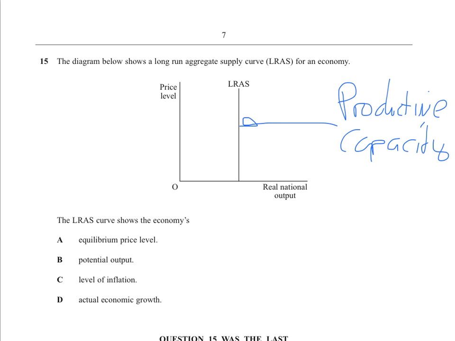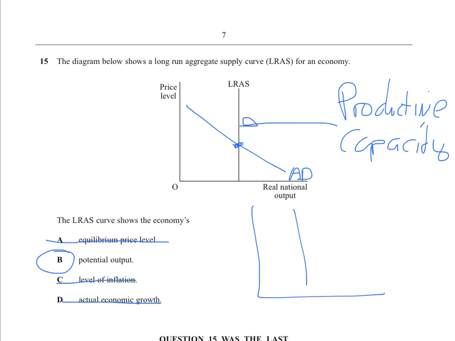There we are. Does it show an economy's equilibrium? No, to get an equilibrium, you need to have two lines. So you need an LRAS and an AD, and then the bit where they both meet would be the equilibrium. Now, potential output is fine. That's what it is. It's their productive capacity, so that's the right answer. It doesn't show the level of inflation, and it doesn't show economic growth, because economic growth would be when this LRAS shifts and goes outwards. So the answer is B.